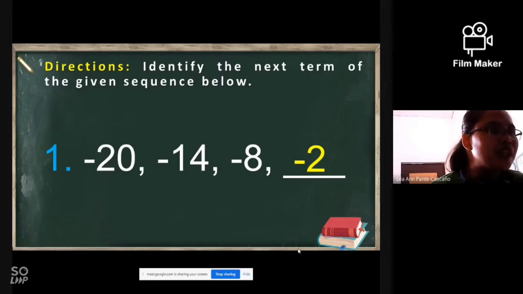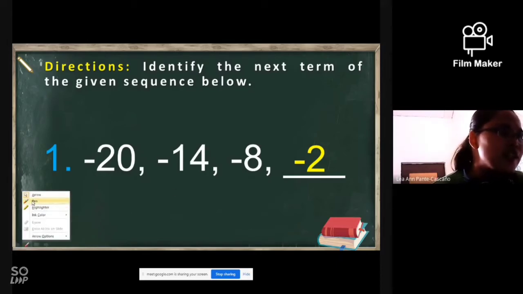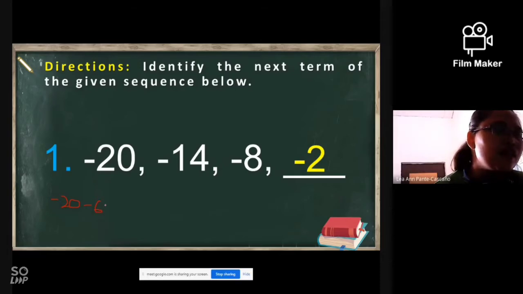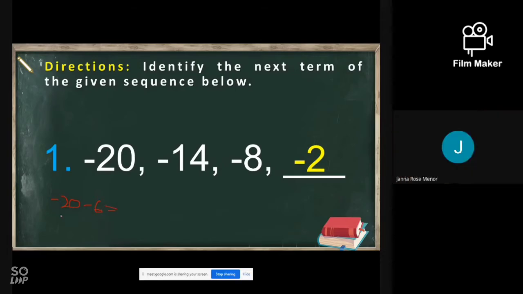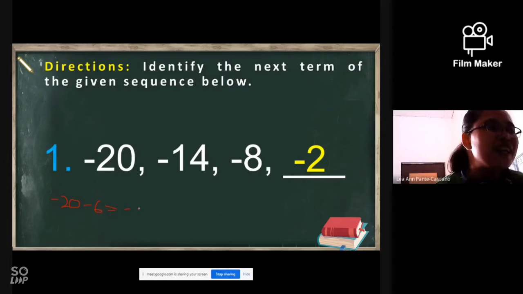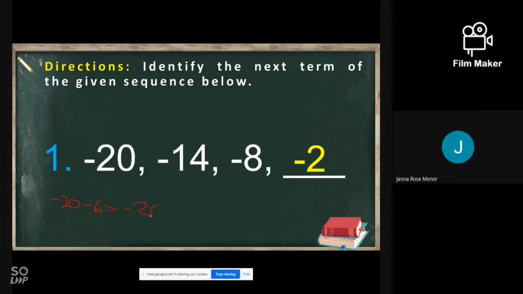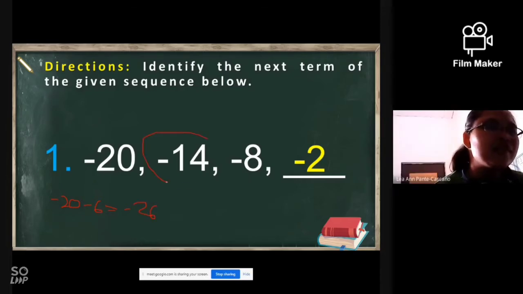The pattern is subtracting by? 6. Are you sure? Jana said subtracting by 6. If we have negative 20, subtracting by 6, what is the next term? This one is negative 26. Is our second term negative 26? No, ma'am.